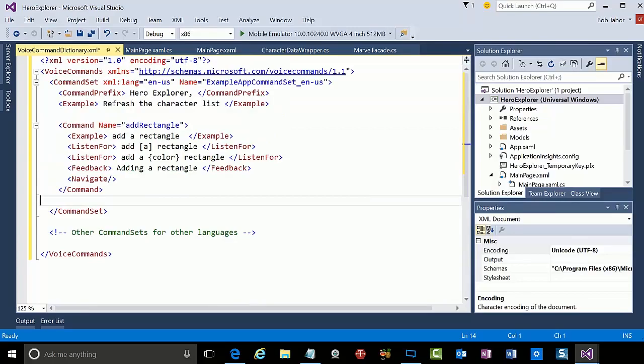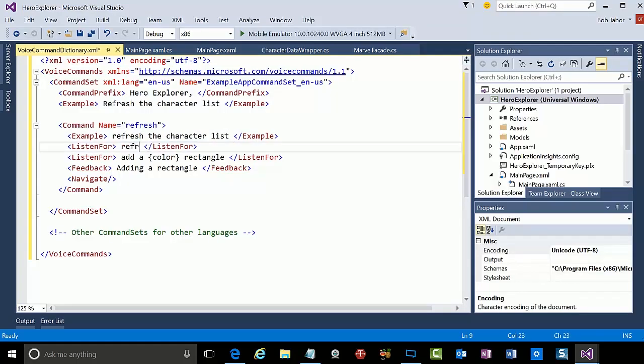This is going to be a very simple implementation. I'm going to call this command refresh, and the example will be something like refresh the character list. And we'll give a couple of variations on this.